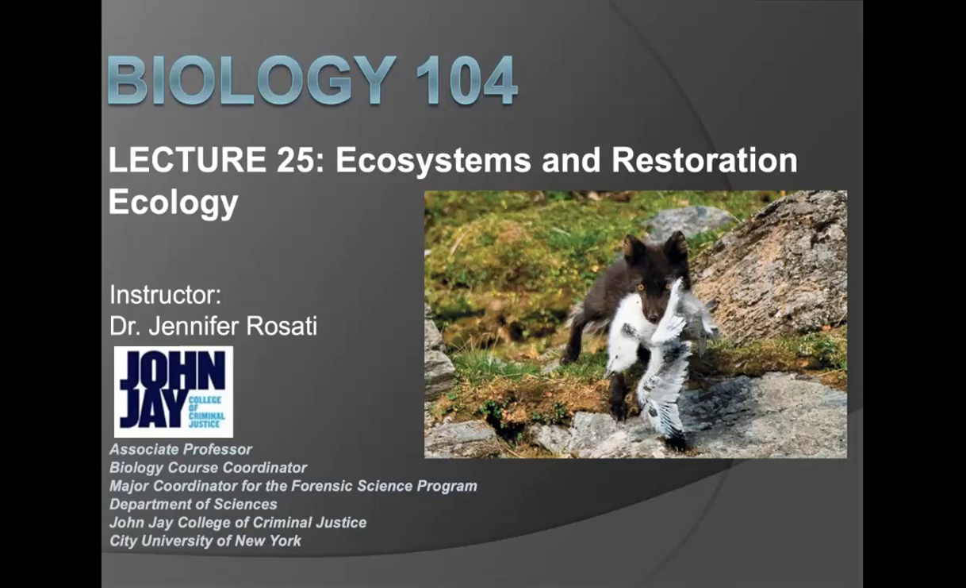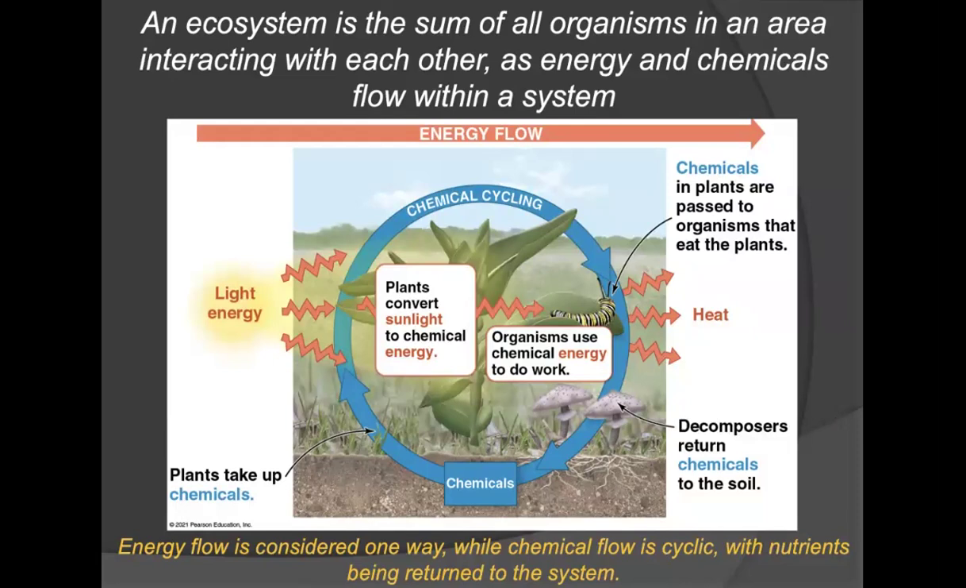5, where we will discuss ecosystems and restoration ecology. An ecosystem is considered to be the sum of all organisms within an area that are interacting with each other. An ecosystem will also examine the flow of energy and chemicals within the system. Energy flow, depicted in the orange arrow at the top of the diagram, is considered to be one way, whereas chemical flow is considered to be cyclic, depicted in the blue. This is because nutrients are typically returned to the system where they can cycle through again.